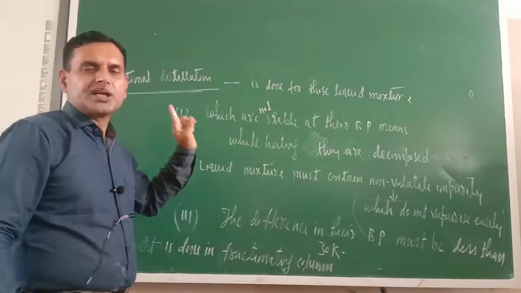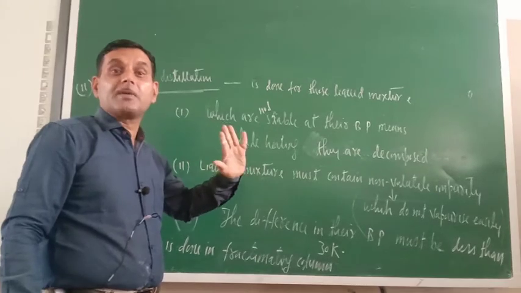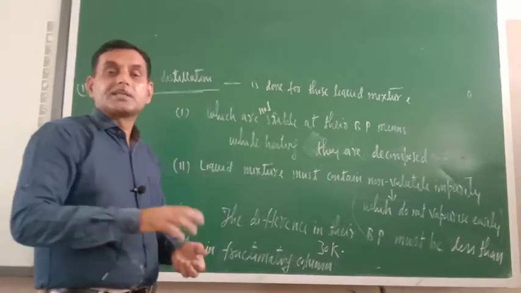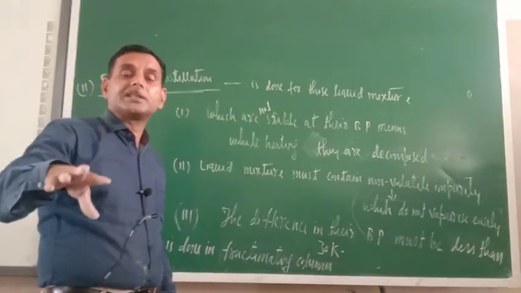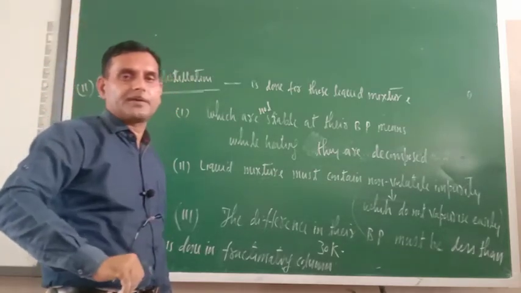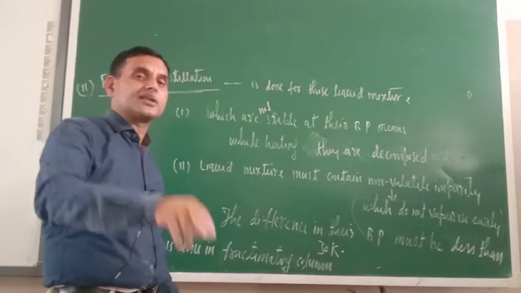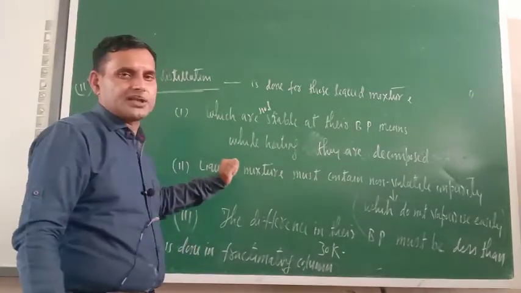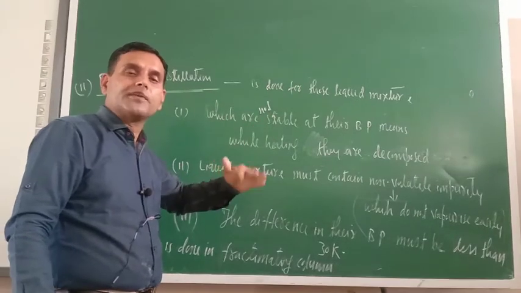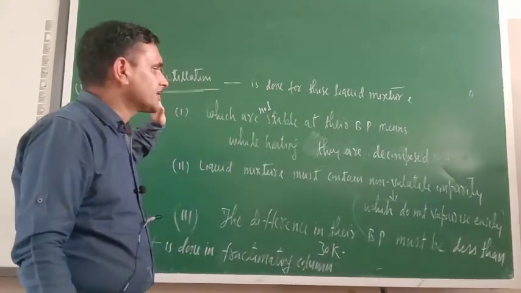Simple distillation is done for those liquid mixtures which are stable at their boiling point. Some liquids have the nature that when you heat them they will decompose before attaining their boiling point. So for them simple distillation is not utilized. Which method is utilized? Fractional distillation. If they decompose well before their boiling point, fractional distillation is good.